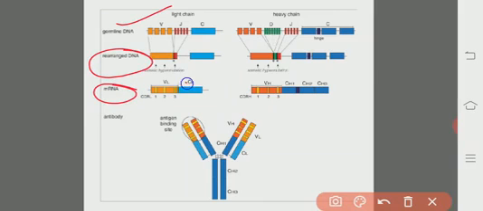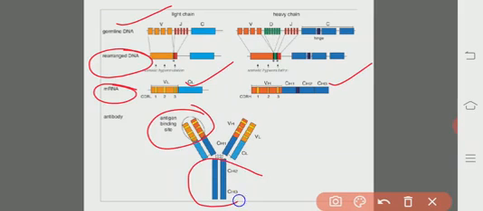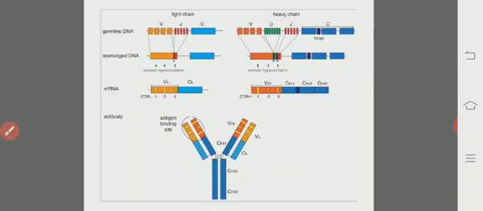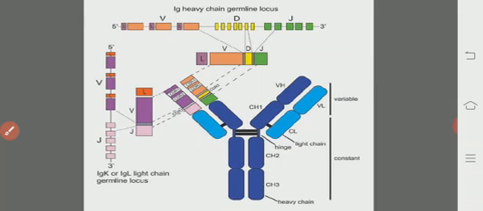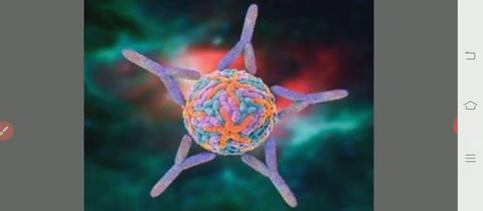So this fragment is for the light chain and this fragment is for the heavy chain, and thereby there will be a consequent preparation of the FAB regions as well as the FC regions, followed by the formation of the antibody. That is, based upon the structure of the antigen, different kinds of antibodies are prepared. So this is explained by Susumu Tonegawa, and for this he was awarded the Nobel Prize. So this is the genetic basis of antibody diversity.